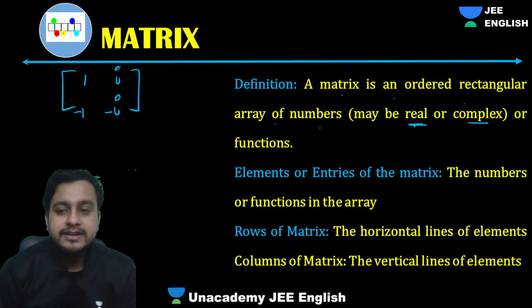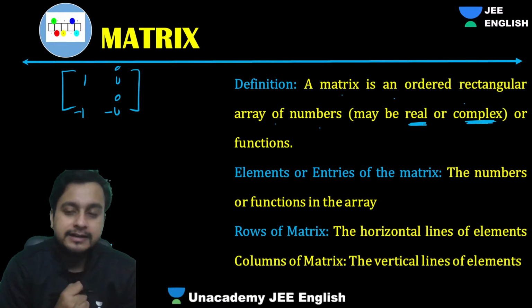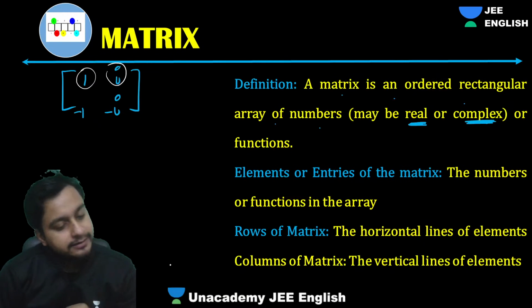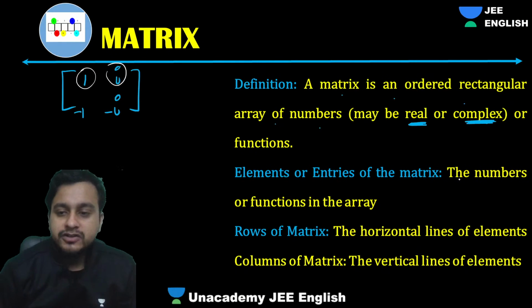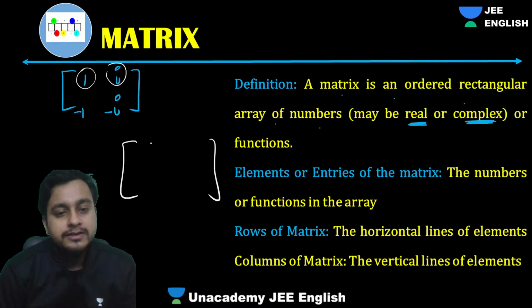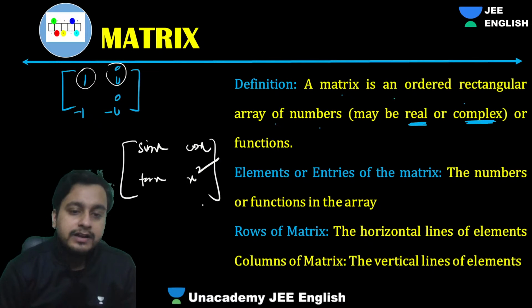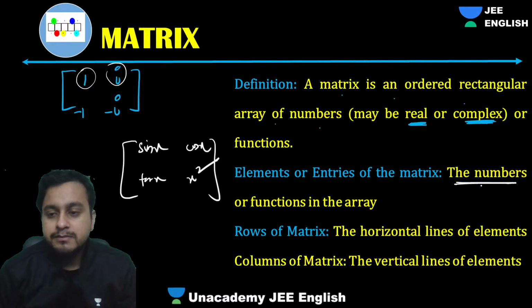So what happens here is the elements can be real or complex. This is very important. The elements over here can be either a real number or a complex number as well, right? Then, guys, elements or entries are the numbers or functions in the array. Sometimes we also have functions, like you can keep here sin x, cos x, tan x, x square. This is also a matrix, right? This is real, real, real, real, depending on x. Obviously, the numbers or functions in the array are called the elements.